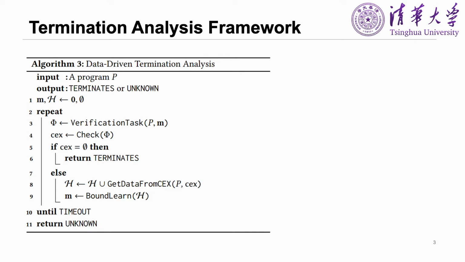In the framework, there are two critical problems. One is how to learn a loop bound, and the other is how to check the loop bound. We will further discuss them in the following slides.